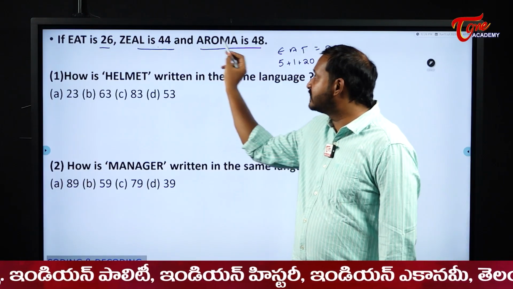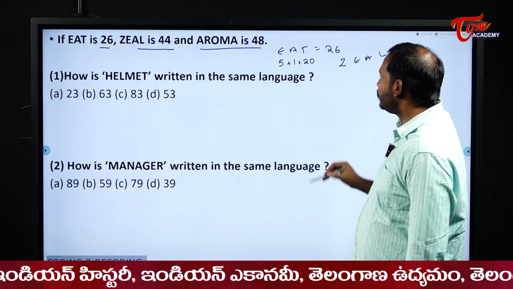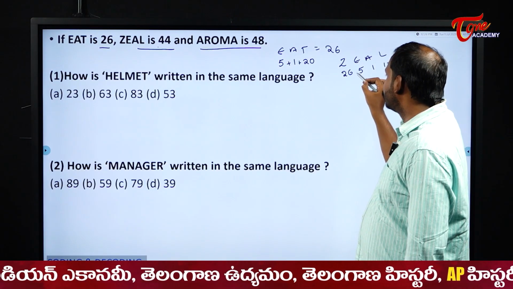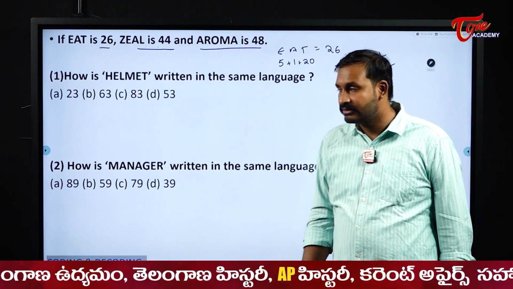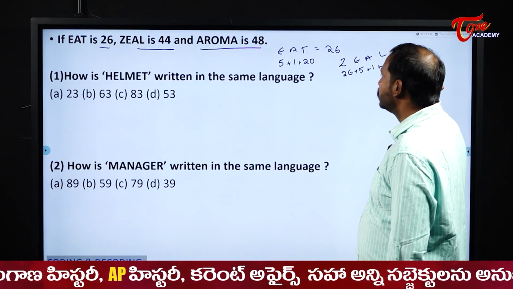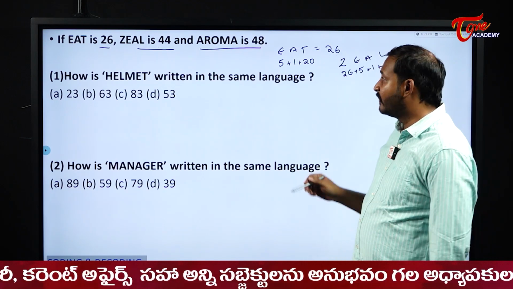Now similarly check for zeal and aroma, whether it is satisfying or not. Zeal: Z is 26, E is 5th, A is 1st and L is 12. So 26 plus 5 plus 1 plus 12. 26 plus 5 becomes 31. 31 plus 1, 32. 32 plus 12 becomes 44. Zeal is coded as 44. Yes, the logic is working perfectly for us.